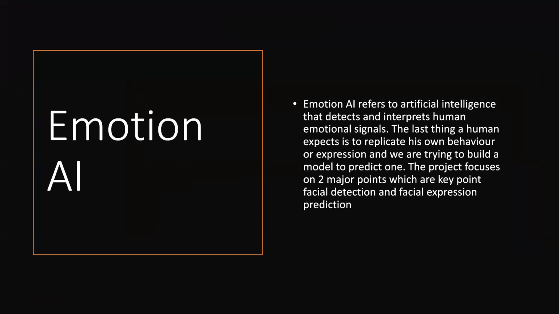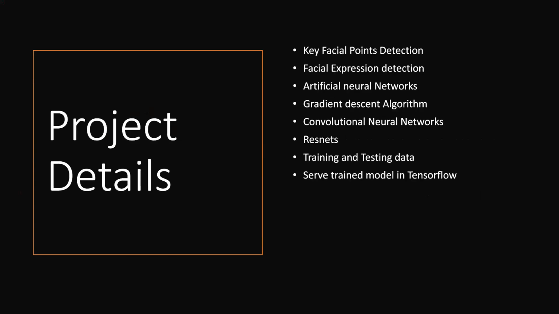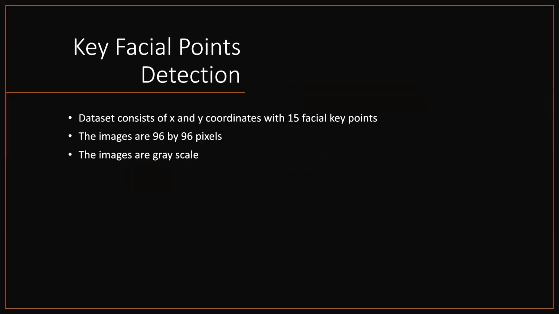The project focuses on two major points, which are key facial point detection and facial expression prediction. Our project revolves around the following key points: key facial point detection, facial expressions detection, artificial neural networks, gradient descent algorithm, convolutional neural networks, ResNets, training and testing data, and serve trained model in TensorFlow.